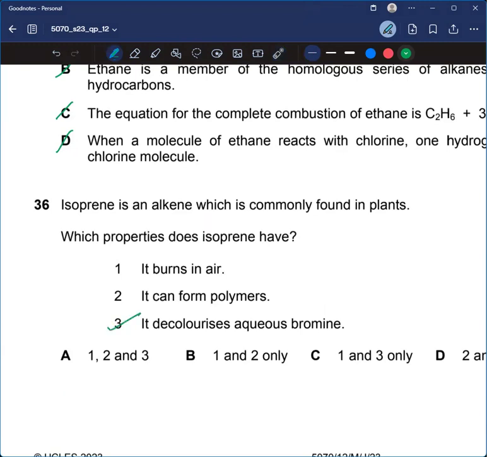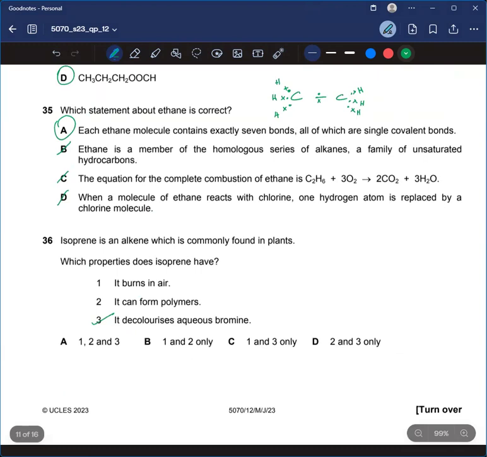So the options which do not have 3 would be cancelled. So B is the one. It can form polymers. Yeah, addition polymers could be formed. So B is also correct. So the options which do not have 2 would be cancelled.